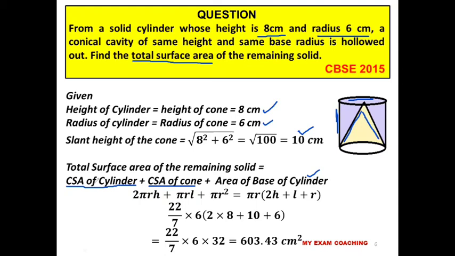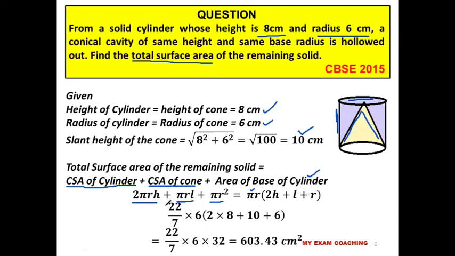What is the CSA of a cylinder? CSA of a cylinder is 2 pi RH. What is the CSA of a cone? Pi RL. And what is the area of the base of the cylinder? The base of the cylinder is a circle, so the area of the circle is pi r square. So when we put this, here we have pi r, here also pi r, here also pi r. We have taken that pi r out, as it is common. Then we have 2h plus L plus R.